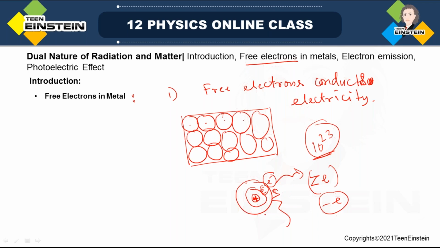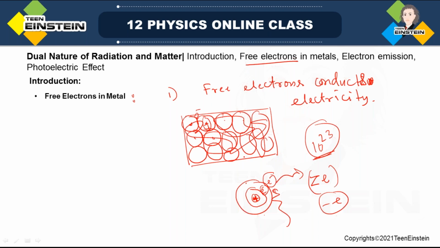Okay, so when you bring many such atoms together, their outermost or valence electrons become free from the individual atom. They are not bound to their particular host atom or host nucleus. They are free to roam around anywhere in zigzag motion. That's how they collide with each other, with the nucleus or the positive core, etc.